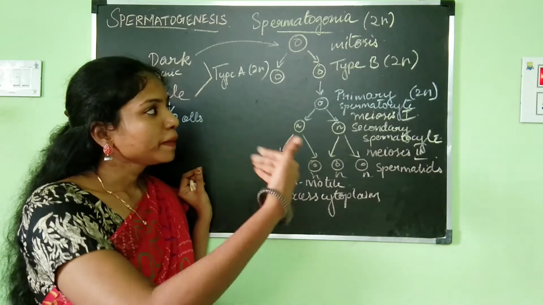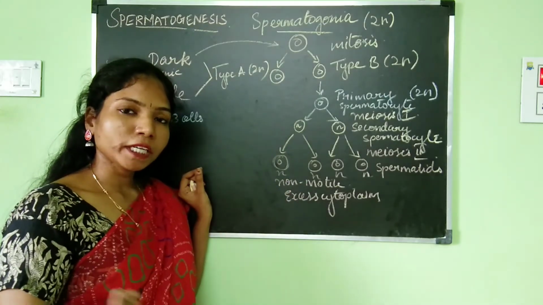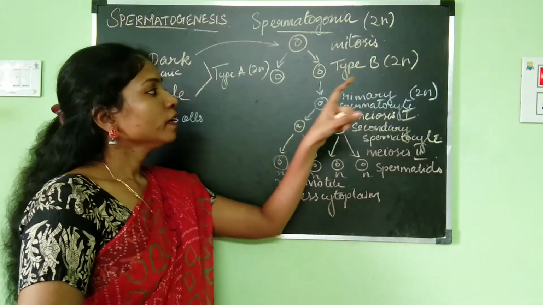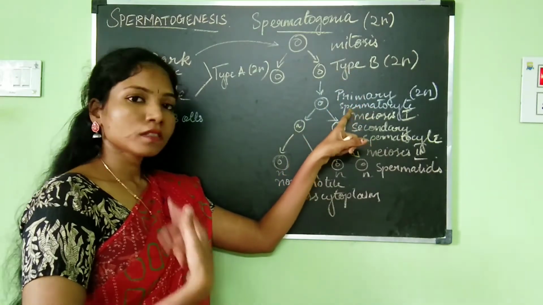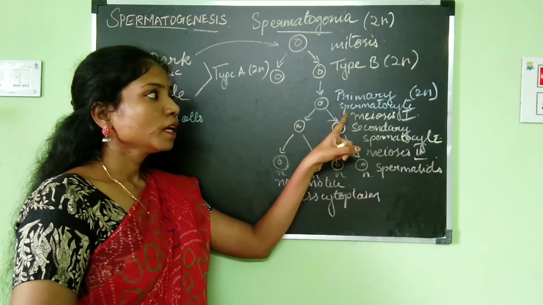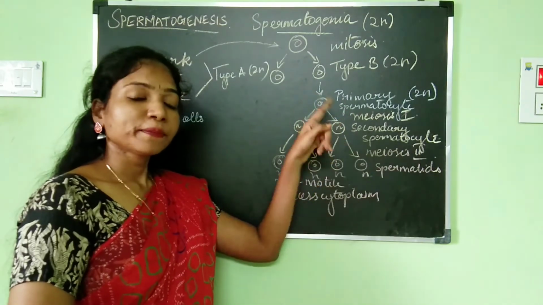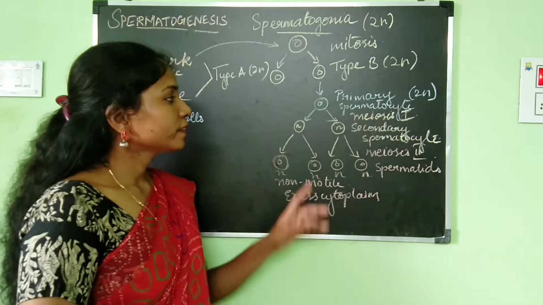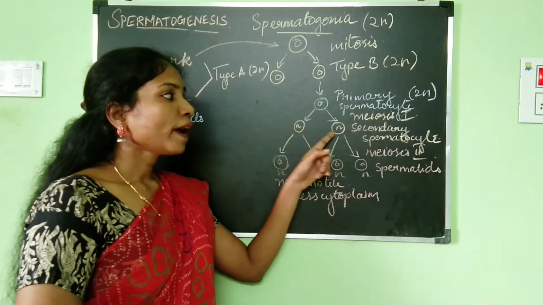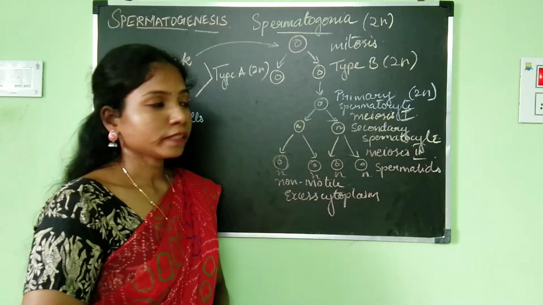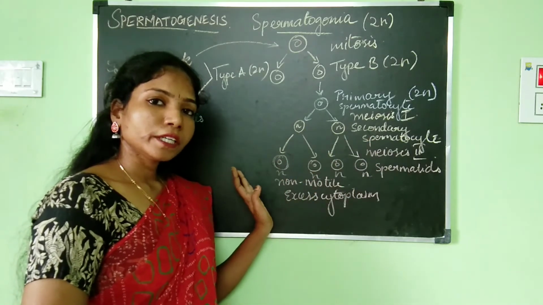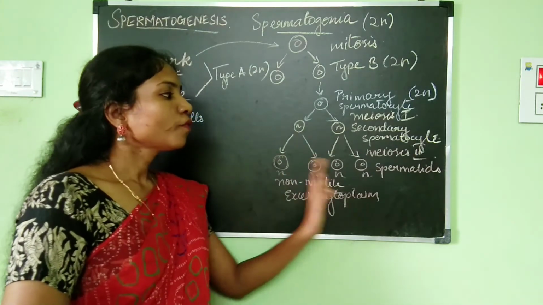This type B cell is the only one that is going to develop into the sperms. The type B cell is again diploid. It will undergo mitosis again and give rise to the primary spermatocyte. The primary spermatocyte will undergo the first meiotic division and give rise to two haploid secondary spermatocytes. Then these secondary spermatocytes will further divide in order to form the four spermatids.